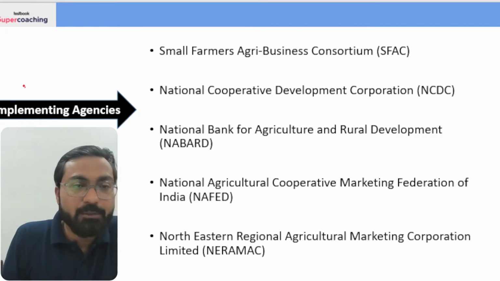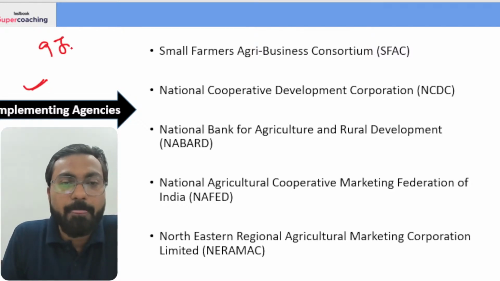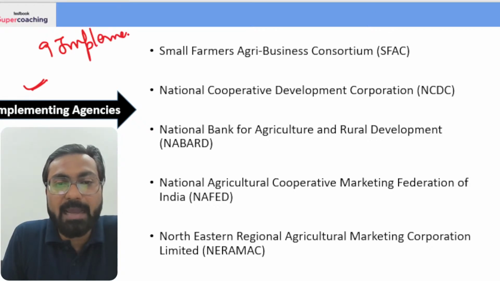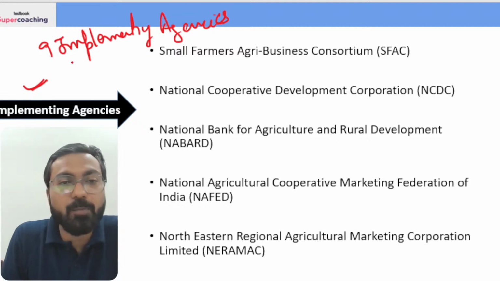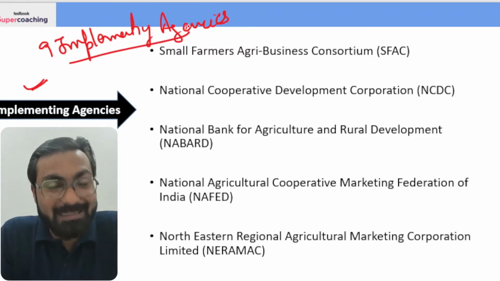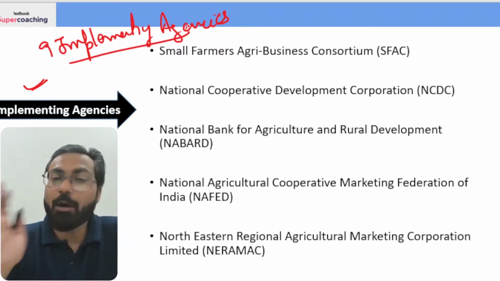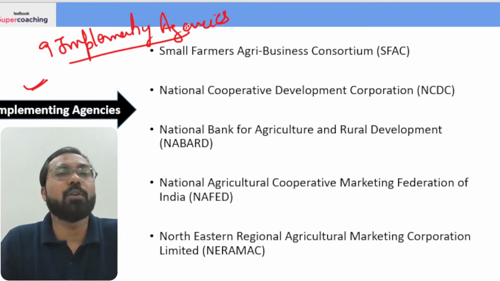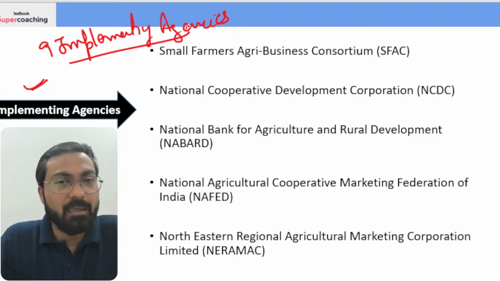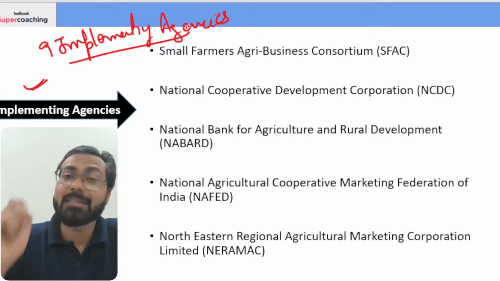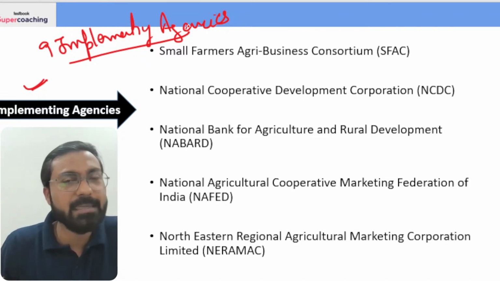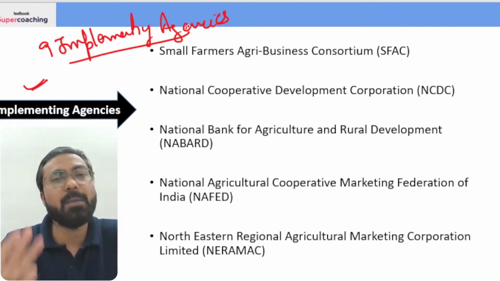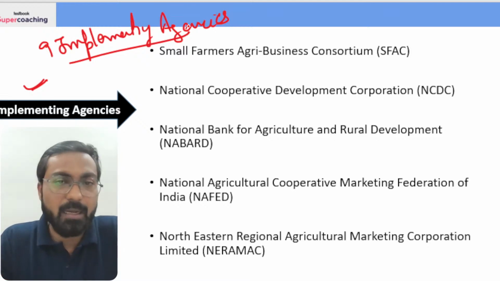Now here you should remember that this scheme is being implemented by 9 implementing agencies. There are 9 implementing agencies which have the responsibility of implementing this particular scheme, right? Now you don't have to remember the names of all the 9 implementing agencies. Just you have to read them once कि हाँ कौन कौन है. इससे एक बार दो बार पढ़ लोगे तो आपके दिमाग में बैठ जाएगा कि हाँ ये ऑर्गेनाइजेशंस हैं.